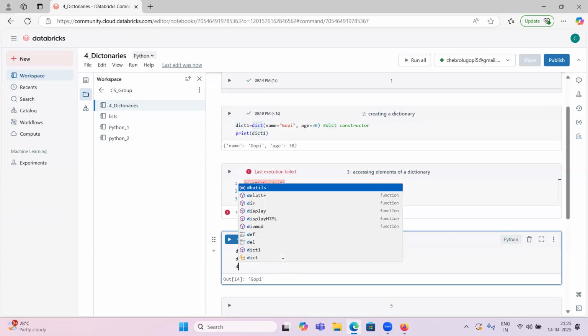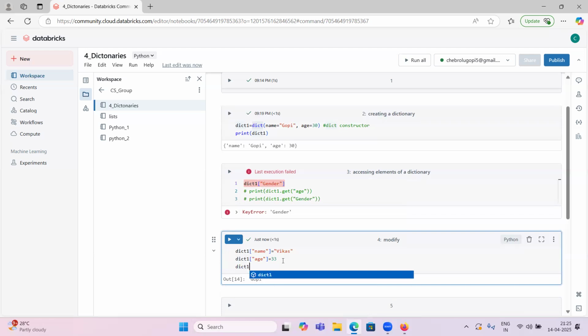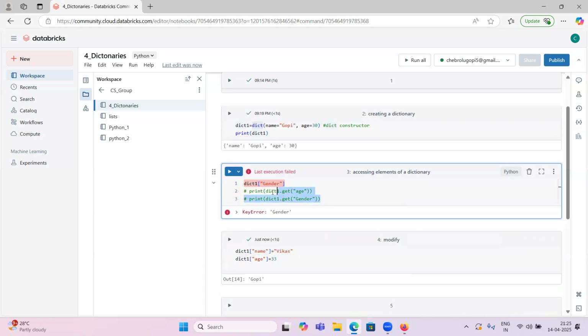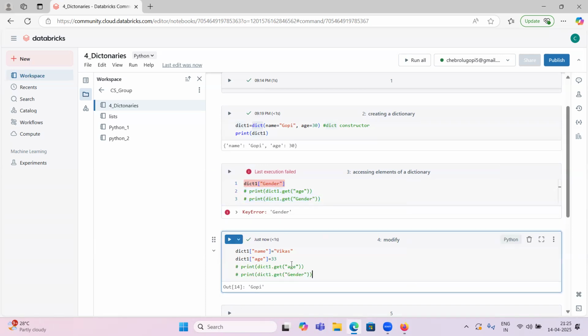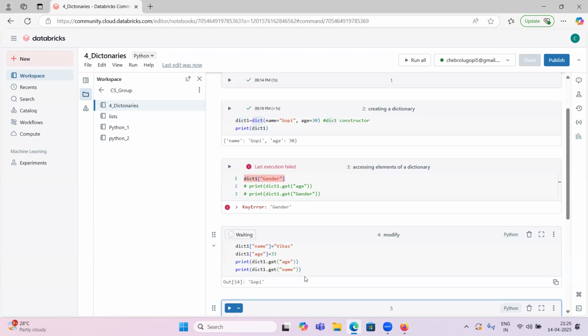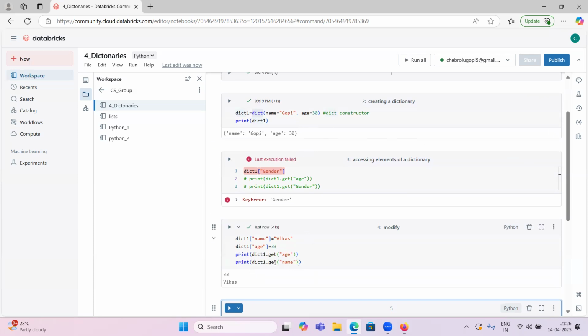Now we will check. Print dict one name and age. Earlier it was Gopi and 30. Now see, age 33, name Vikas.